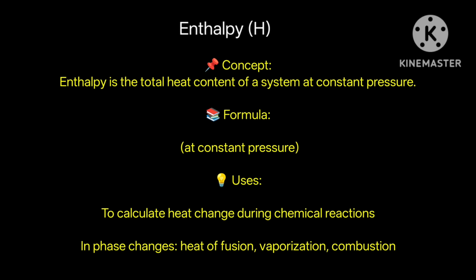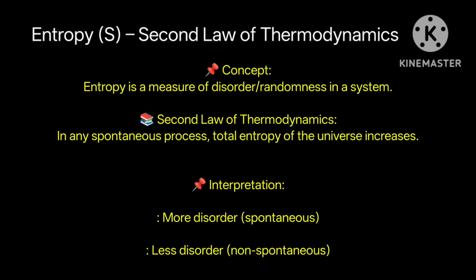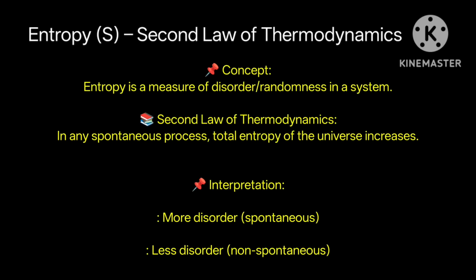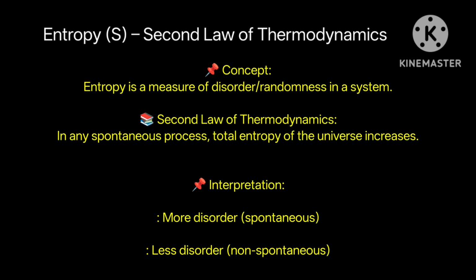Entropy S. Entropy is a measure of disorder or randomness in a system. The second law of thermodynamics is based on entropy, which says that the total entropy of the universe always increases in any natural process. If delta S greater than 0, process is spontaneous. If delta S less than 0, process is non-spontaneous. A more disordered state has higher entropy, like gas compared to liquid.